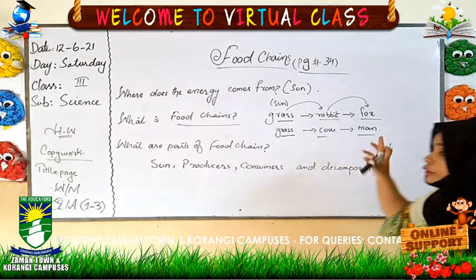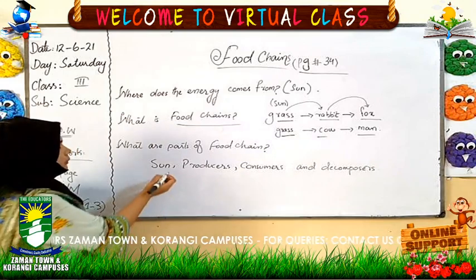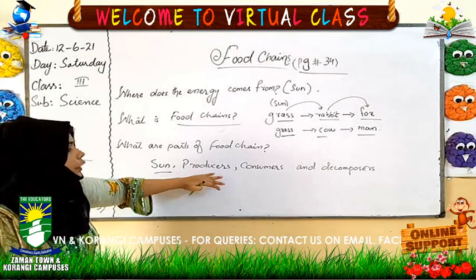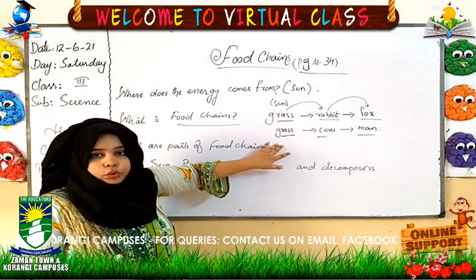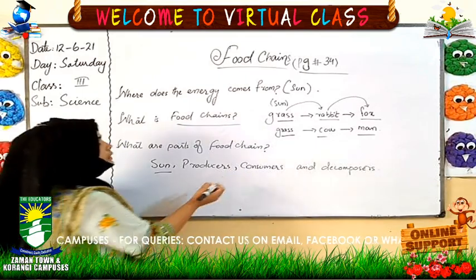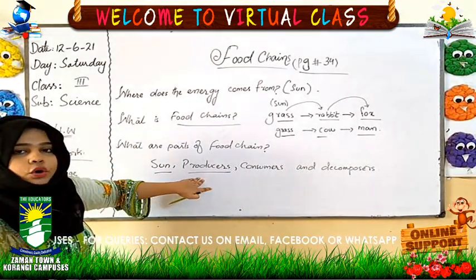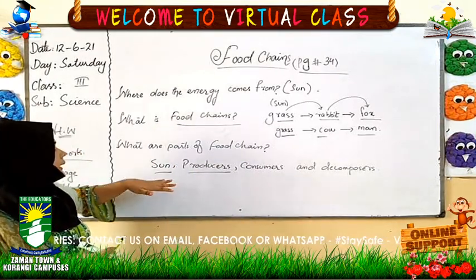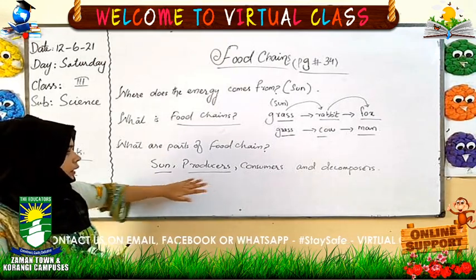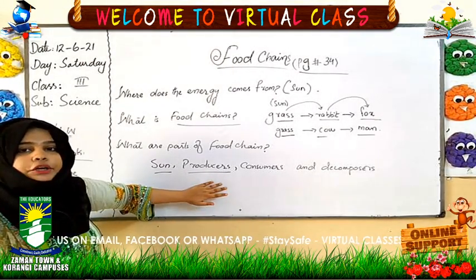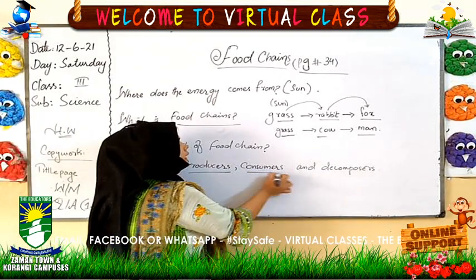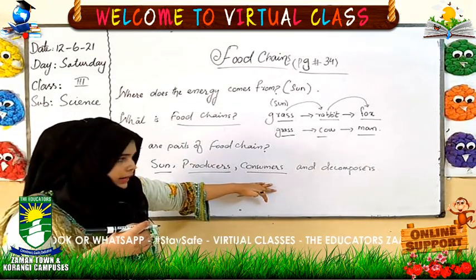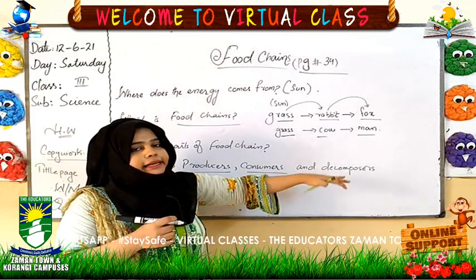First part is the sun, because the sun is the first which gives the energy. Then the producer, because plants make their own food, so we call them producers. Producers are those who can produce their own food. Plants need only energy to make their food, that's why plants are producers. Consumers eat the producer, so we call them consumers. And the decomposers we will discuss later.